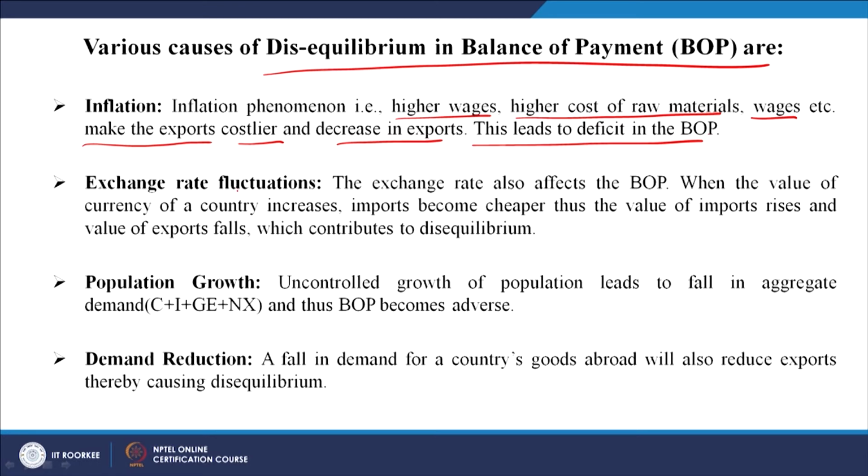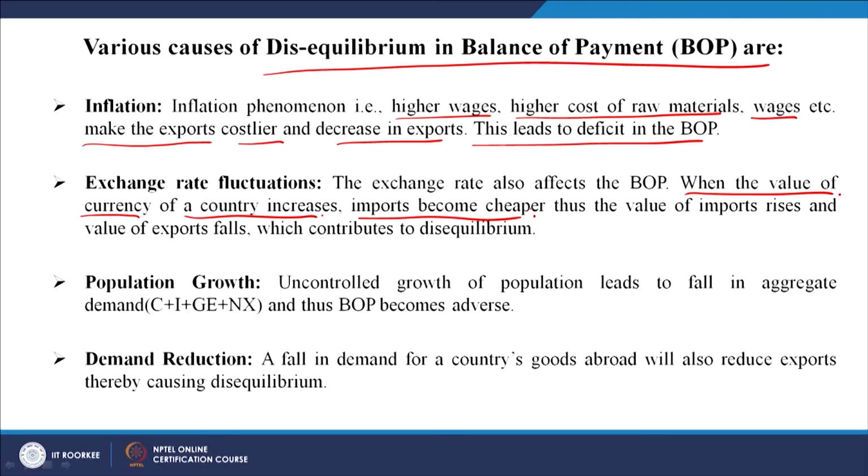Then another point is exchange rate fluctuations. The exchange rate also affects the BOP. Now, how does the exchange rate affect the BOP? When the value of the currency of a country increases, imports become cheaper.